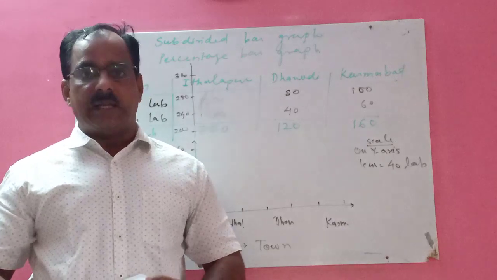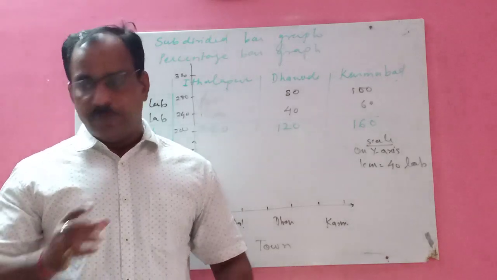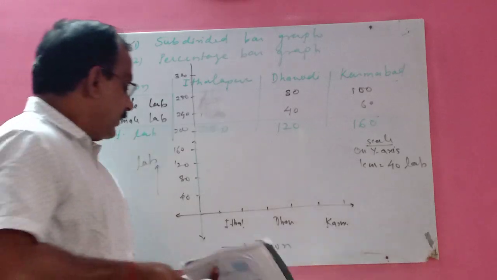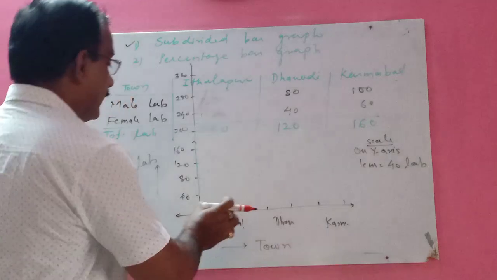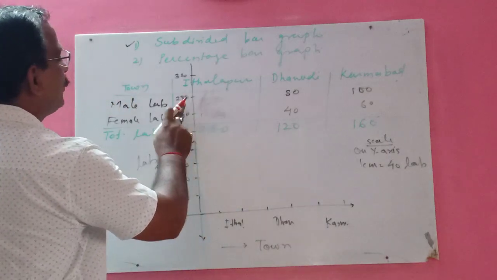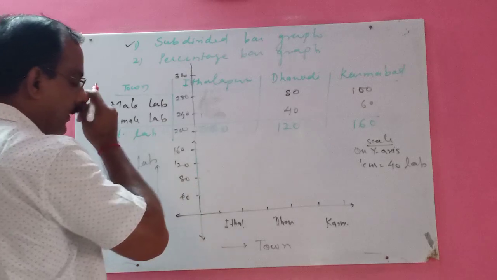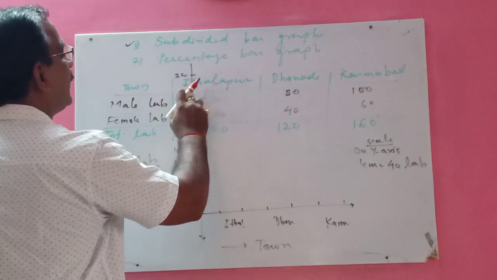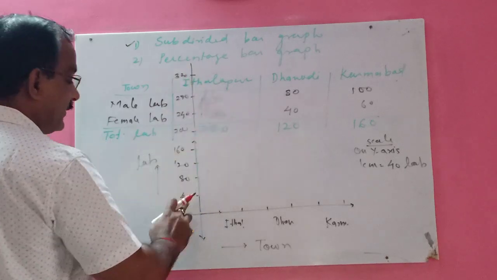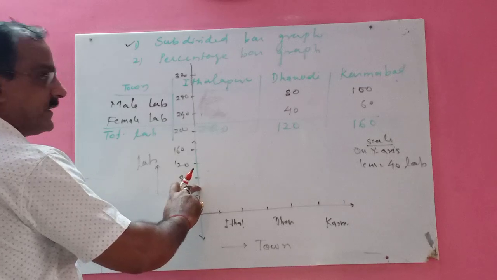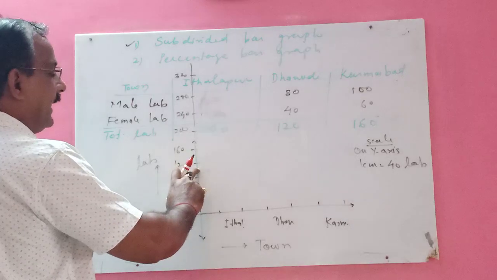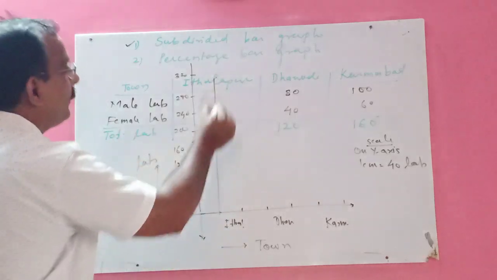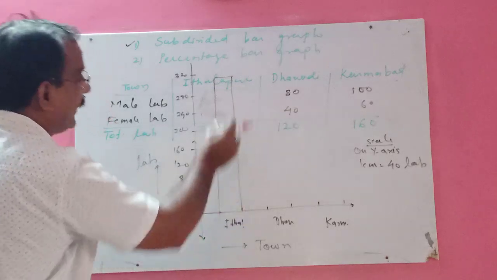And now you have to draw the rectangular box or the pillars for each town. You can see in the first town we have 300, so 280, see this is 40, so where will you get 280, in between. Then 300, because this is 40. What will come here, children? 60, right? Then here 90, like that. So this one is the first pillar, or first rectangular box.